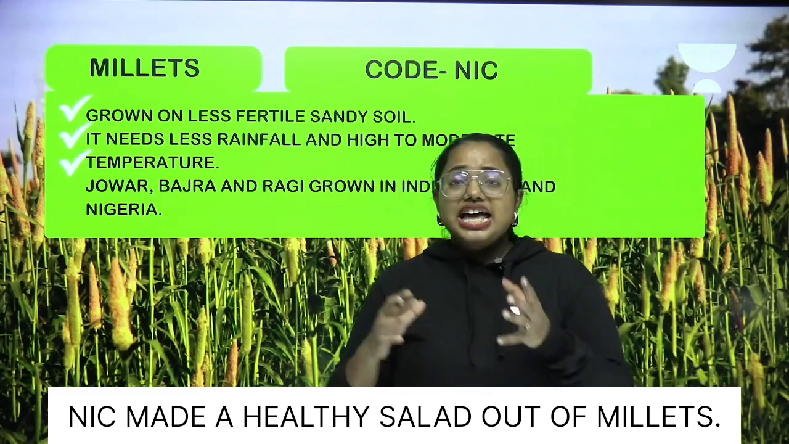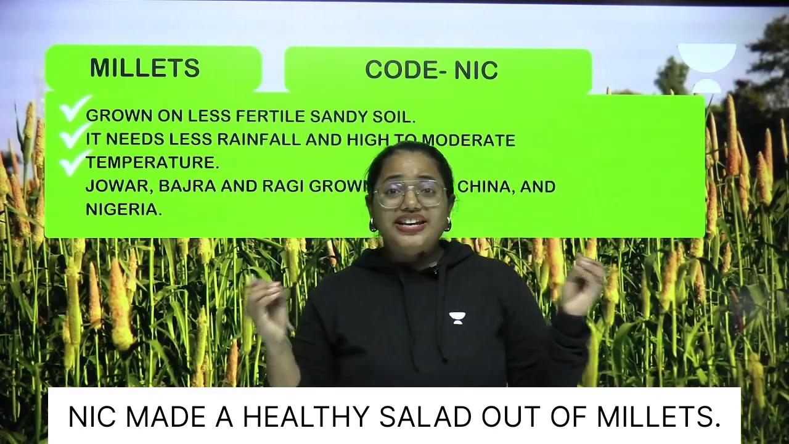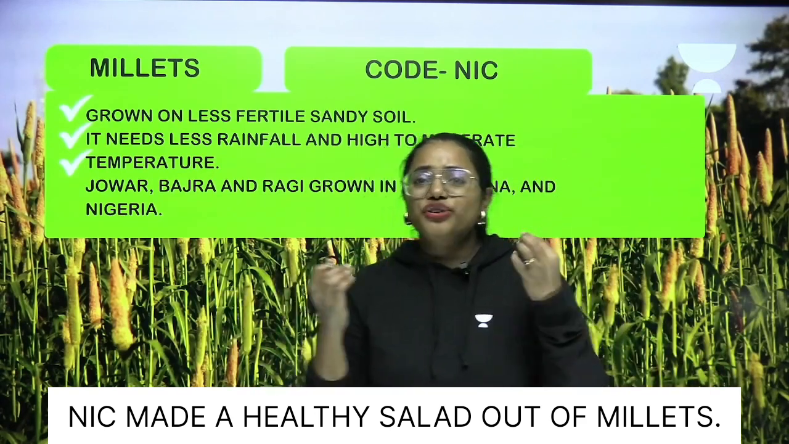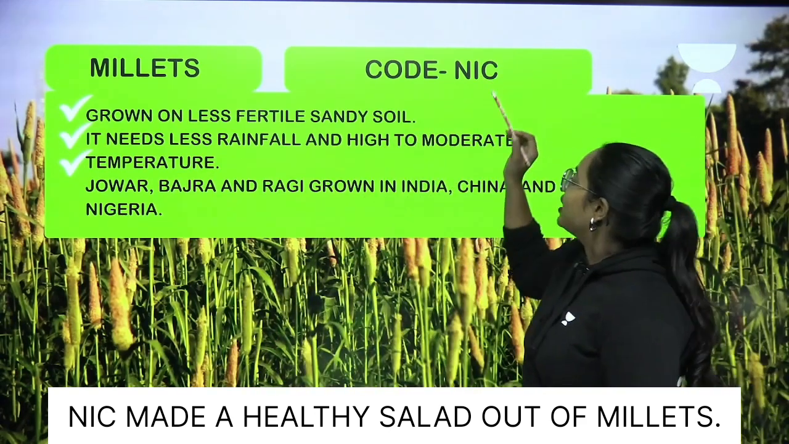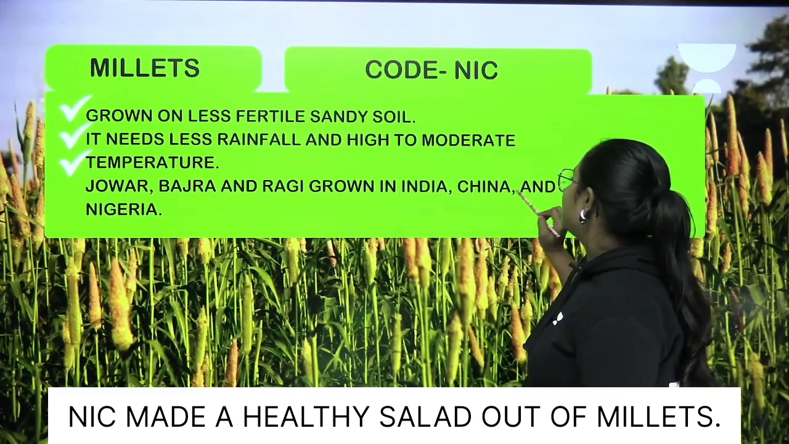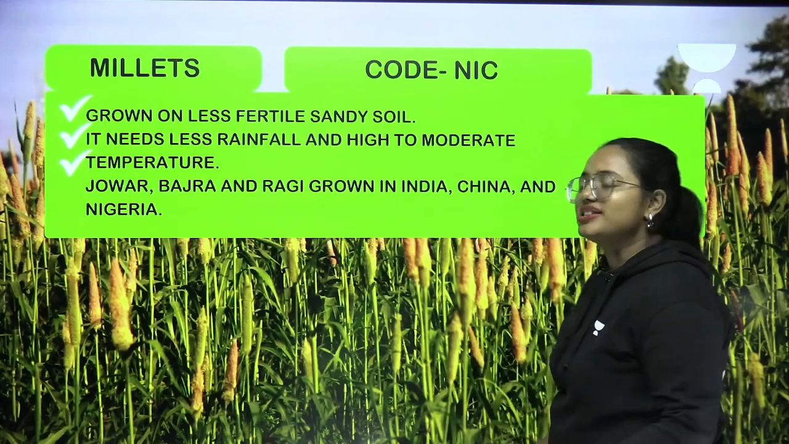Nick millets. Nick made a healthy salad out of millets. Very, very simple. So what is N? It is nothing but Nigeria. What about I? I is India. What about C? C is China. Clear? So this is the way that you need to remember.